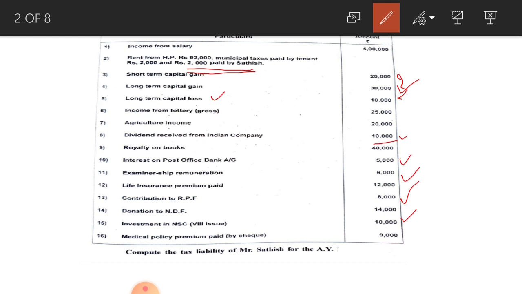Next one, medical policy premium paid by cheque rupees 9,000 is deductible under section 80D, that is medical insurance premium paid. Here up to 25,000 is deductible, that is the maximum limit under section 80D, but here premium paid is only 9,000, so the entire amount can be deductible under that section.